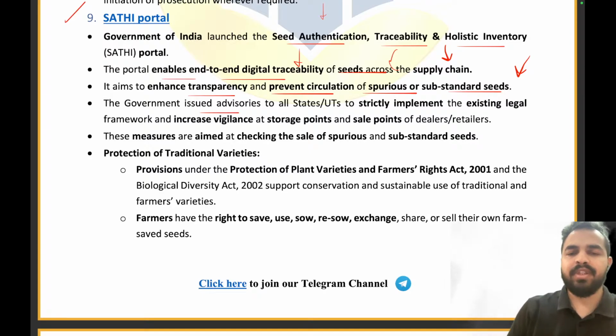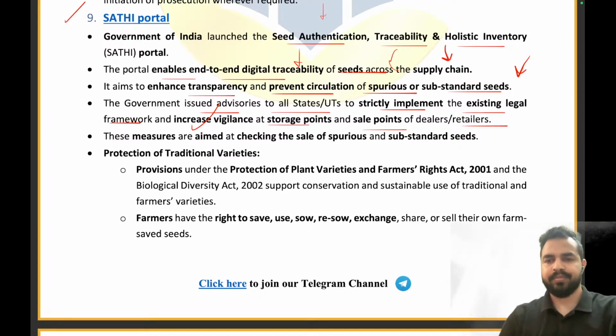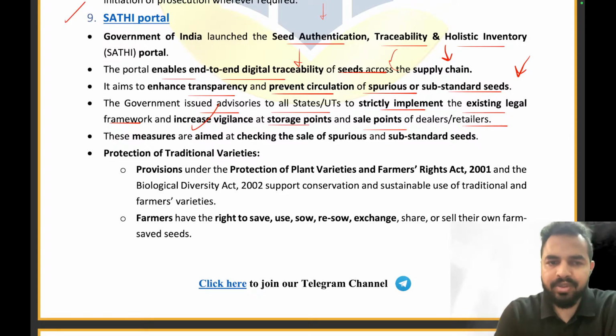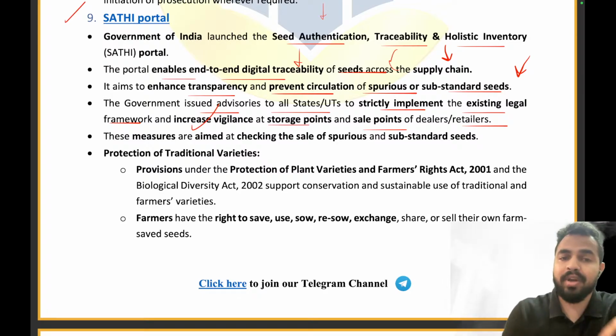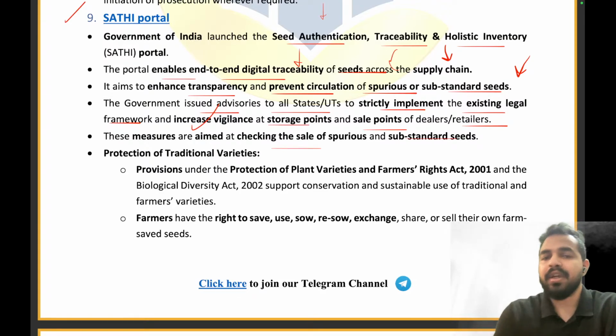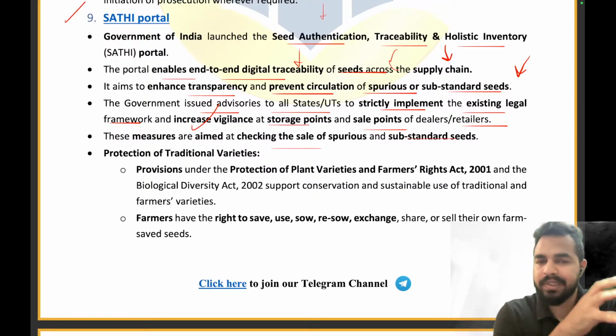The government issued advisories to all the states and UTs to strictly implement the existing legal framework and increase vigilance at the storage points and sale points of dealers and retailers. Clear everyone? So everyone will have to follow the legal framework and vigilance has to be increased at storage points and sale points. These measures are aimed at checking the sale of spurious and substandard seeds so that we get high-quality and original seeds, and not any substandard or spurious seeds.